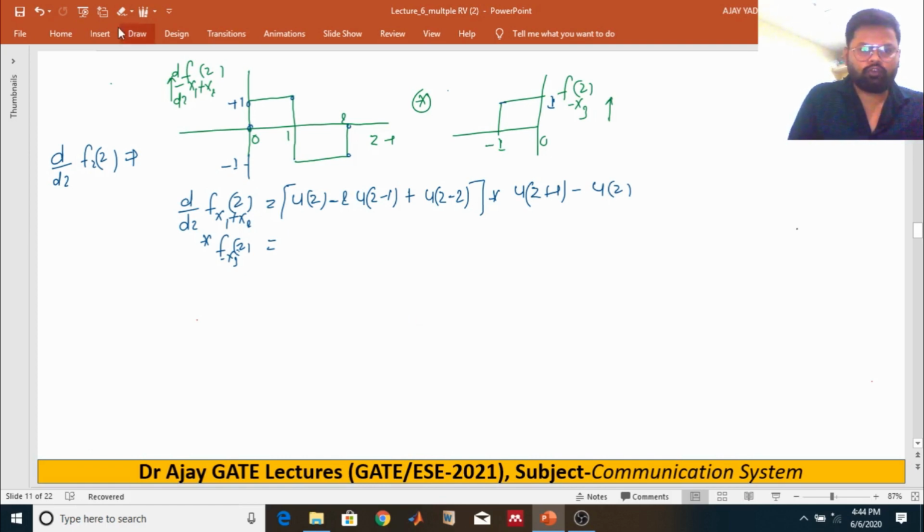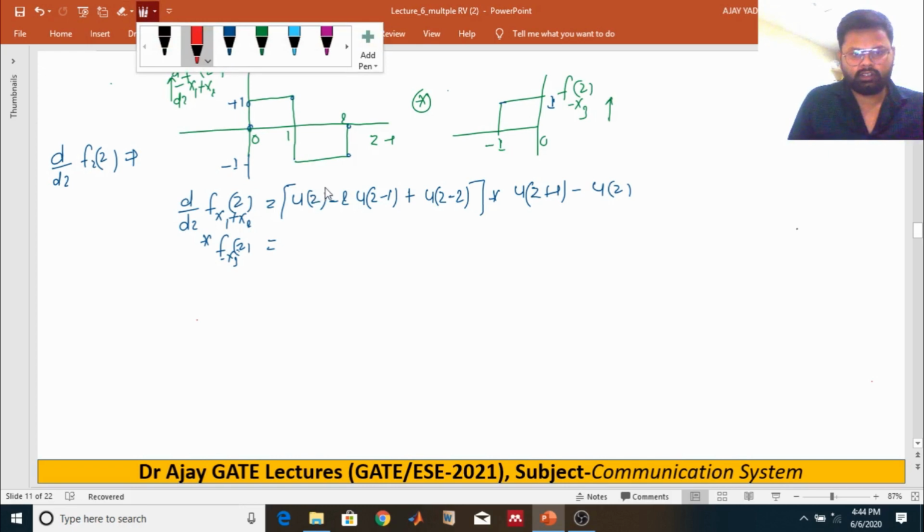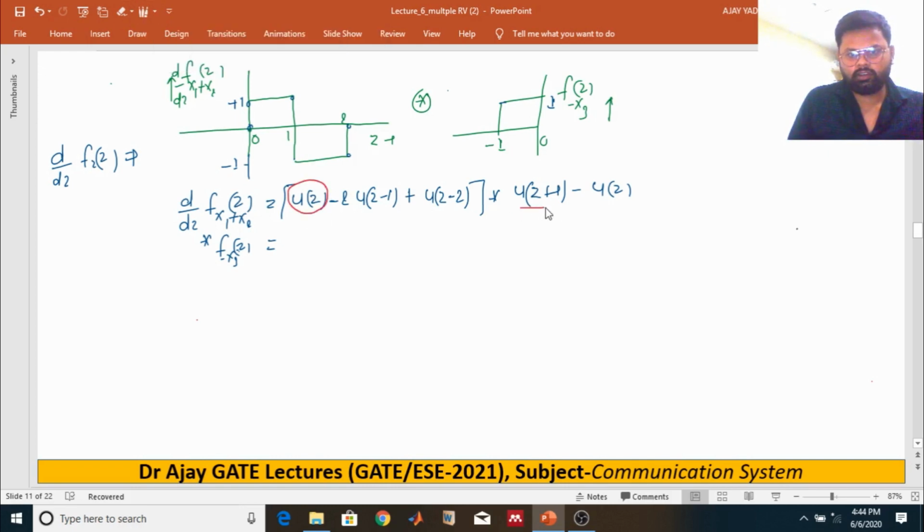So I am just convolving these two step signals, and you will get a ramp signal. I denote the ramp signal by r, so we can say the ramp signal will be r of z plus 1, and this one is r of z. What about this one, minus 2?